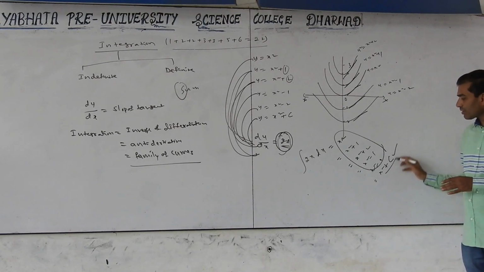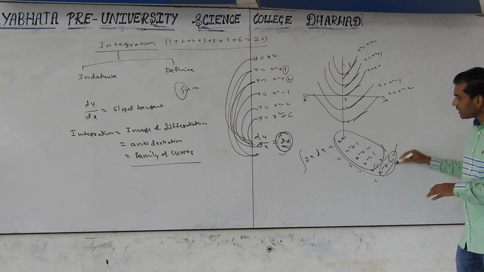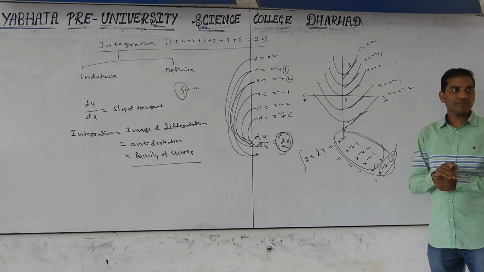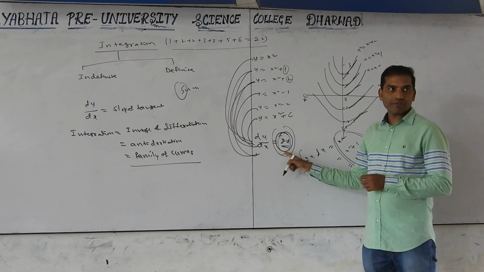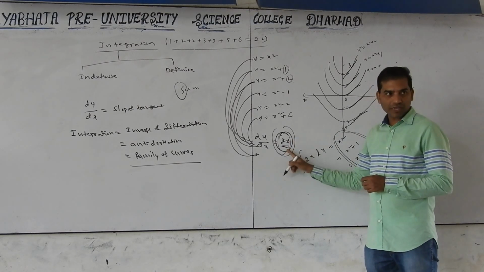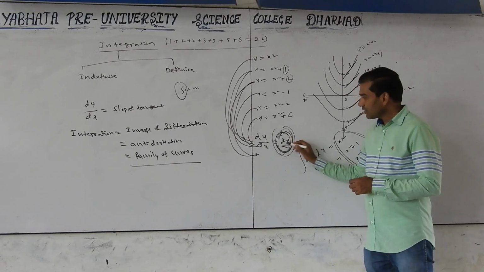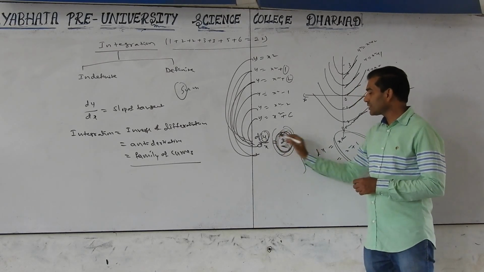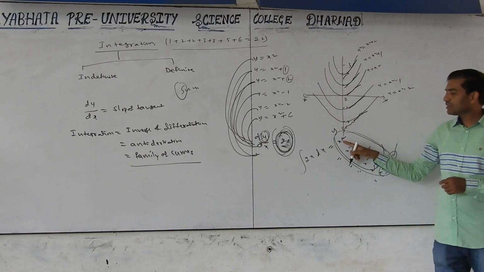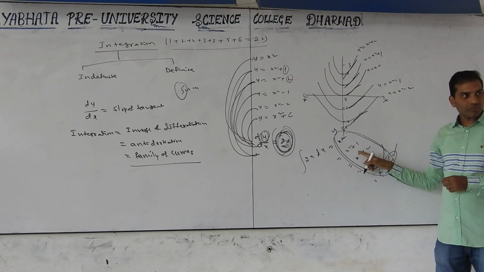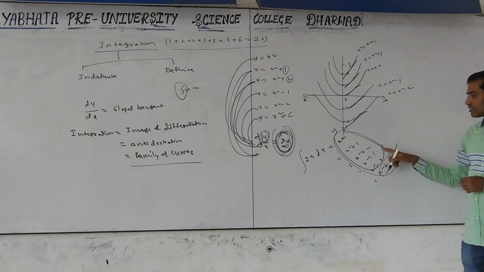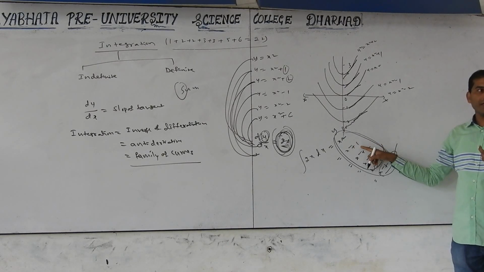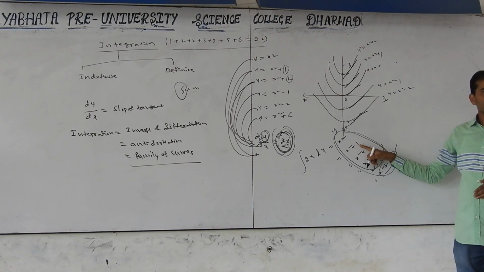See here, these are called a family of curves. Are you following? So this represents the differentiation of the curve, the slope of the tangent. The slope of the tangent equals 2x. Now the antiderivative is this y. Y is nothing but x square, or x square plus 1, x square plus 2, x square plus 3, or minus 1, minus 2. Instead of writing that, if you write only x square, it may be wrong, because for both curves the tangent is the same. Got the point?